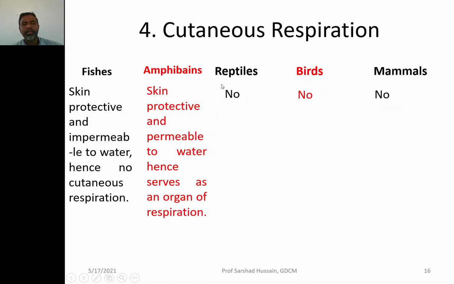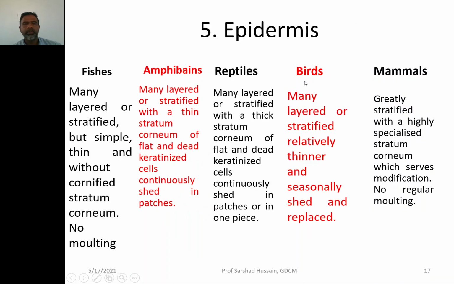No skin respiration, or cutaneous respiration, is present in reptiles, birds and mammals. Then if you look at the epidermis, the fishes have a many-layered, stratified and simple thin cornified stratum corneum, and the skin of the fish doesn't molt. Amphibians have a many-layered stratified stratum corneum layer of the epidermis, which is continuously shed in patches.